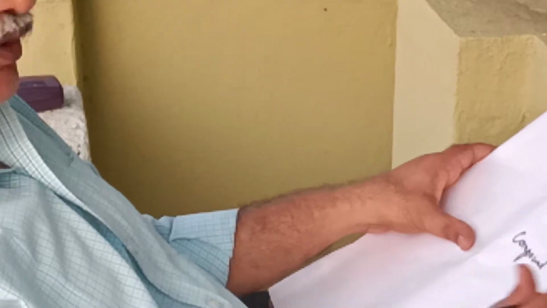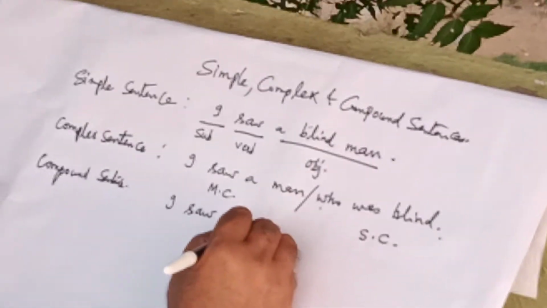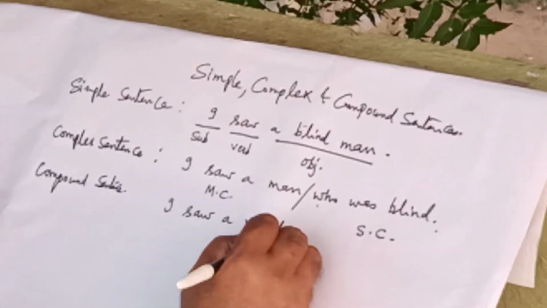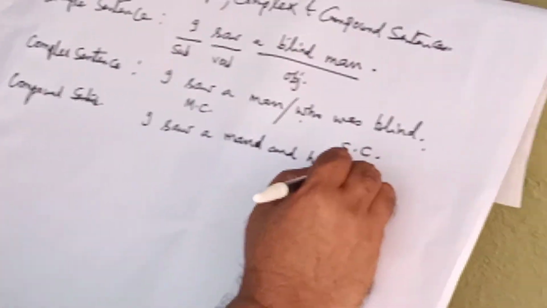And a compound sentence is a sentence which can be obtained by joining two or more sentences with the help of conjunctions, coordinate conjunctions like and, but, or, so, therefore, etc. Now let us change this into a compound sentence. I saw a man and he was blind.